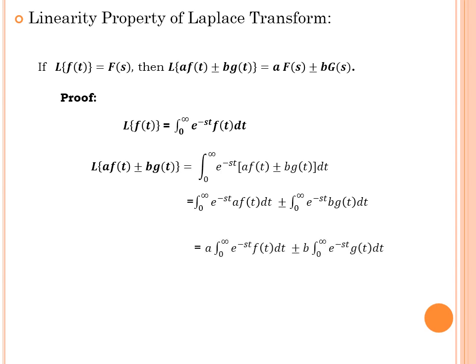Taking out the constants, the integral can be written as a into integral 0 to infinity e power minus st f of t dt plus or minus b into integral 0 to infinity e power minus st g of t dt. Here the first integral represents nothing but the Laplace transform of the function f of t, and the second integral represents nothing but the Laplace transform of the function g of t. Hence it can be written as a into capital F of s plus or minus b into capital G of s, and that ends the proof of the property.